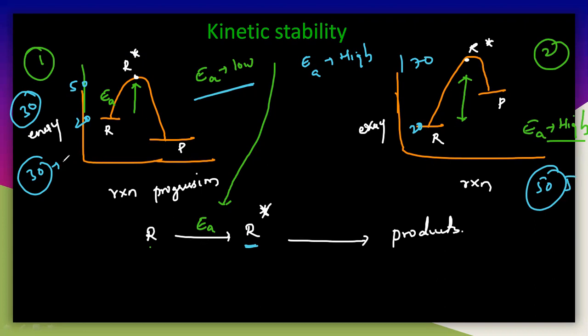So that means we can easily activate the first graph comparing with the second graph, because we are supplying only 30 joules of energy. But here in the second case, we are supplying 50 joules of energy. So we need a very high amount of energy to activate that particular reactant. So I will write two ways, that is R, it is going to react with R star, and finally you are getting the product.